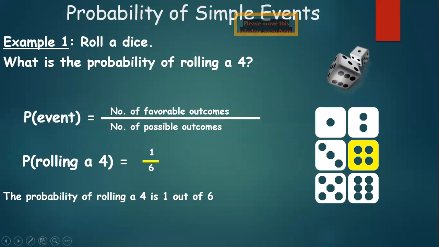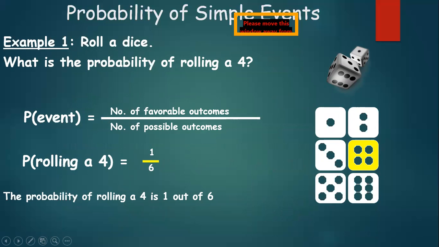Let us try to understand it further with examples. The first example that I wish to discuss is about the roll of a dice. When you roll a dice, what is the probability of rolling the number 4? We all have come across playing with dice, be it snake and ladder or ludo. As you can see on the right side of your screen, what are the possible outcomes?